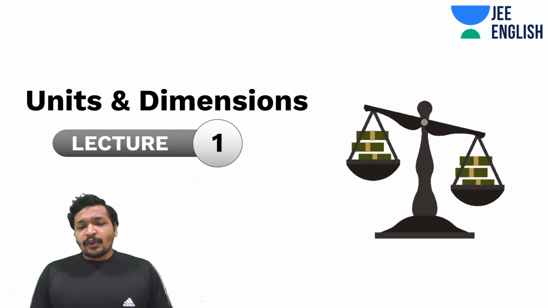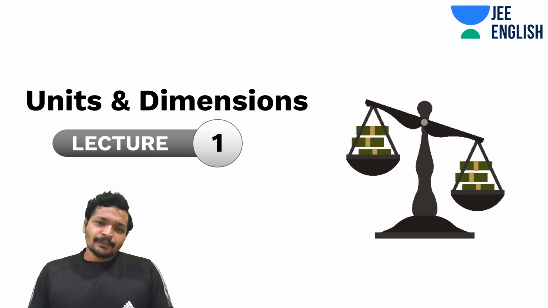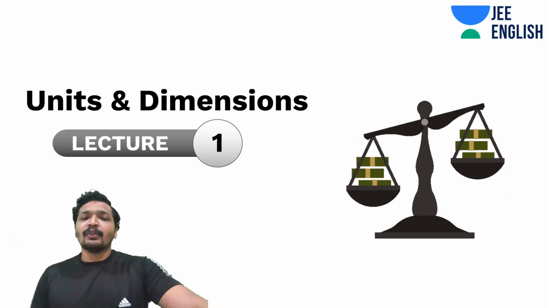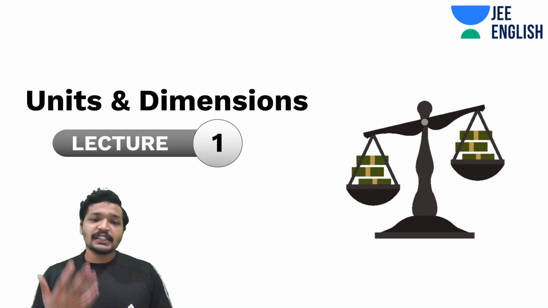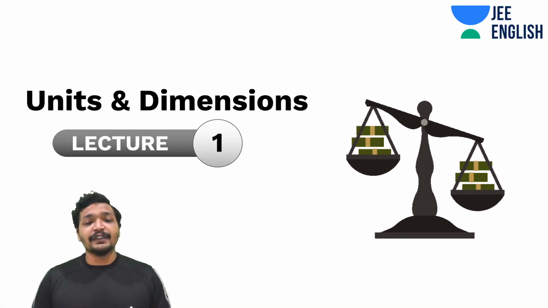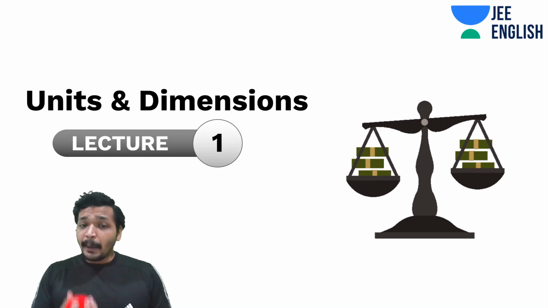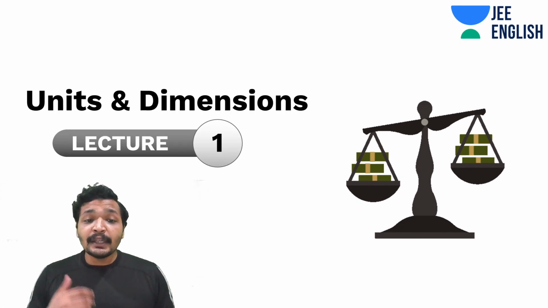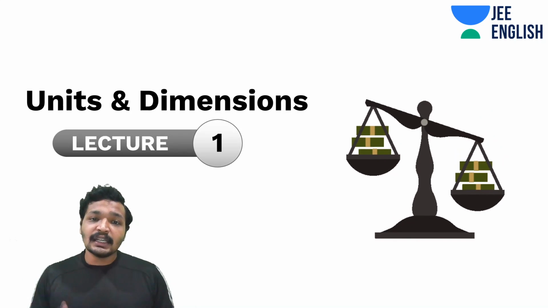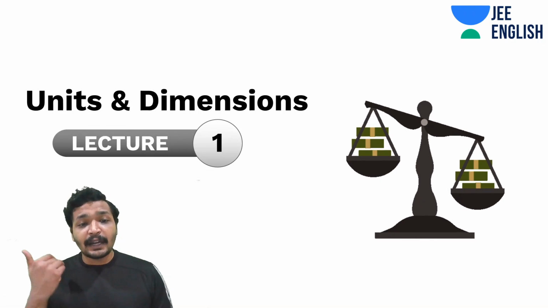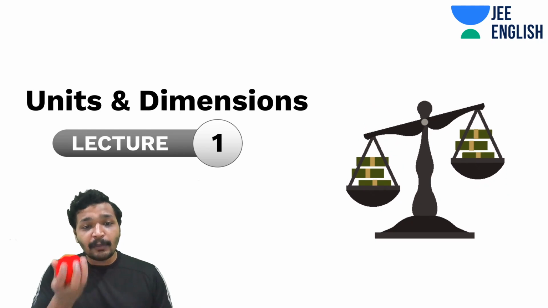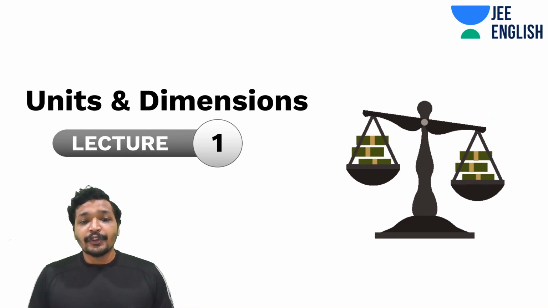Alright, guys. So, what is this units and dimensions? See, in this physical world, when I'm trying to communicate something, I need to have something known as physical quantities. I mean, well-defined physical quantities. For an example, I'm trying to say this ball is very heavy. Maybe it's heavy for me, but light for you. This is not the right way of communicating things. Maybe there is a better way of doing it so that you understand it well from anywhere. Let's say I want to purchase something from you. I cannot say that this is a very heavy ball for me and I'm going to deliver it to you. You might not even take it.